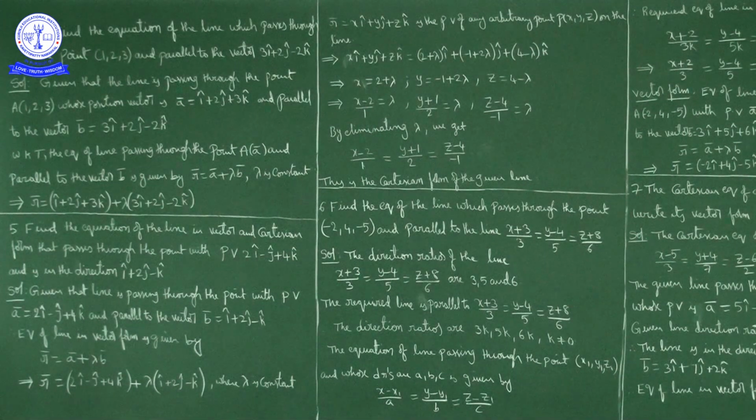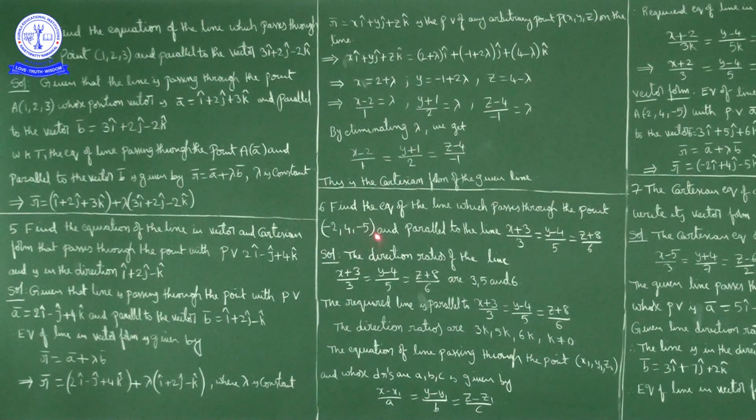Okay, next question. Find the equation of the line which passes through the point minus 2, 4, minus 5 and is parallel to the line x plus 3 by 3 is equal to y minus 4 by 5 is equal to z plus 8 by 6. What is given here? The line is passing through the point minus 2, 4, minus 5, and the required line is parallel to this line, x plus 3 by 3 is equal to y minus 4 by 5 is equal to z plus 8 by 6.